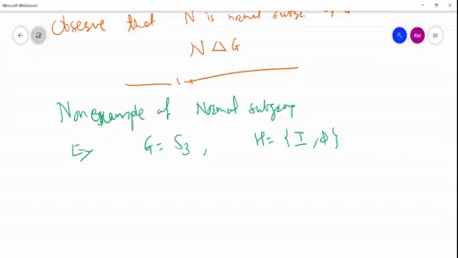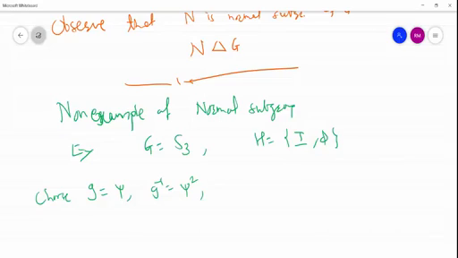Why is it a non-example? See here, choose g equal to psi. So what is g inverse? g inverse is nothing but psi square. Note that because psi cube is identity, g inverse is psi square. Or from this table we can easily conclude that g inverse is psi square.